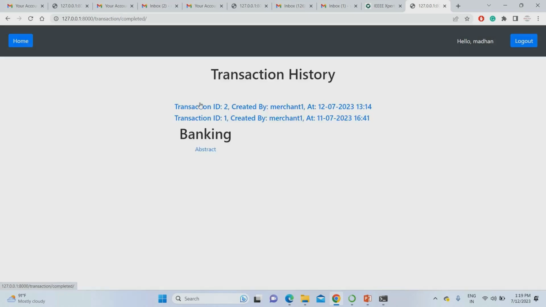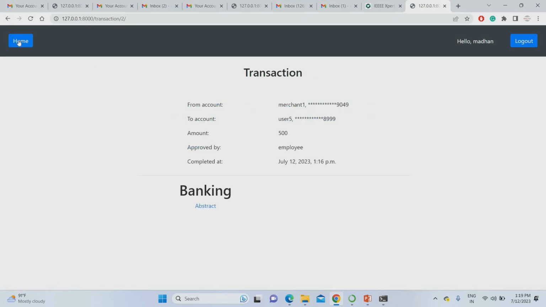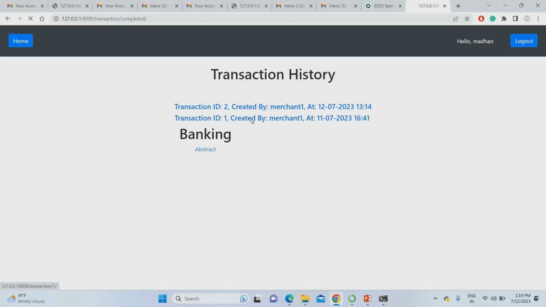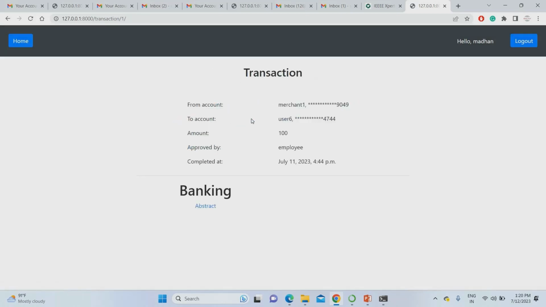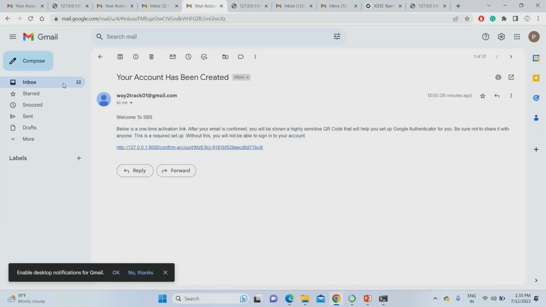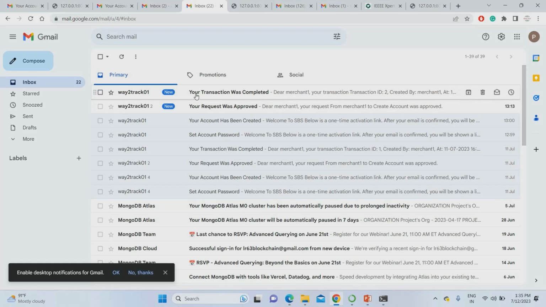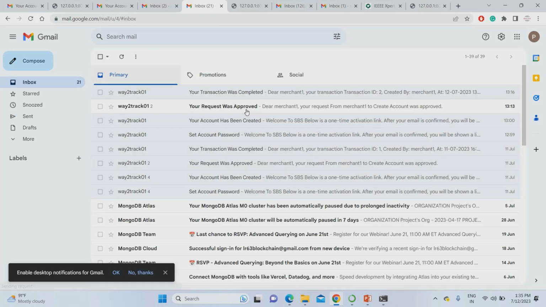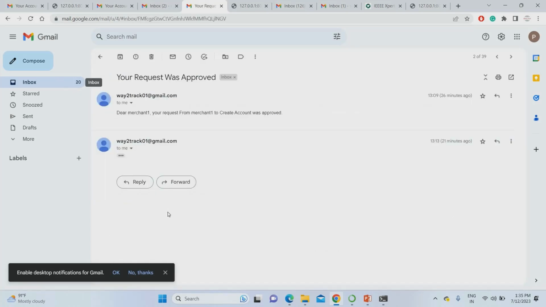We completed all the transactions. So first transaction data, as well as second transaction data, each and every data the admin can access. So this is the overall project look. After the transaction is completed, you have to go to the merchant account, who transferred the amount. There you can see your transaction was completed. See the transaction date and everything you can find. Transaction was completed as well as your request approved. All the details you can get.